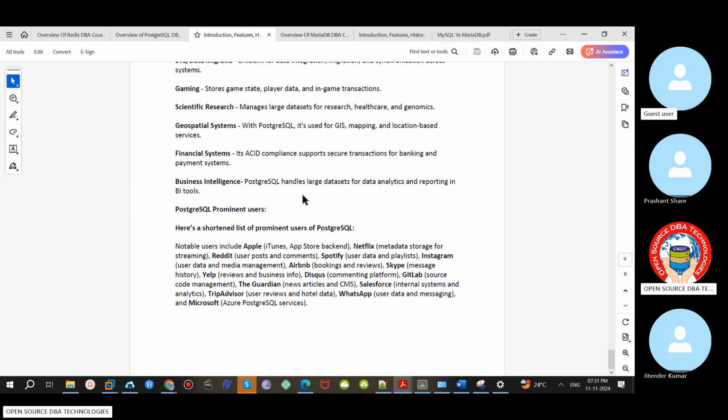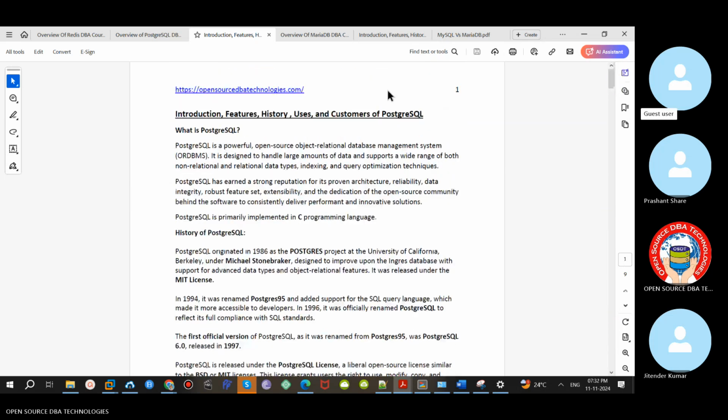In that case, it is useful for me. On top of that, my plan is also to go for certification. See what happens when you go to the market and say, okay, I'm PostgreSQL certified, a PostgreSQL DBA. If you have a certification, it will always create an add-on for you.